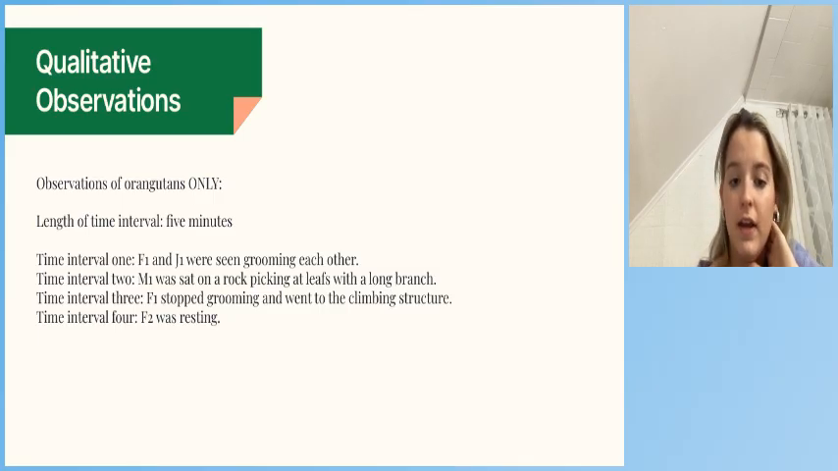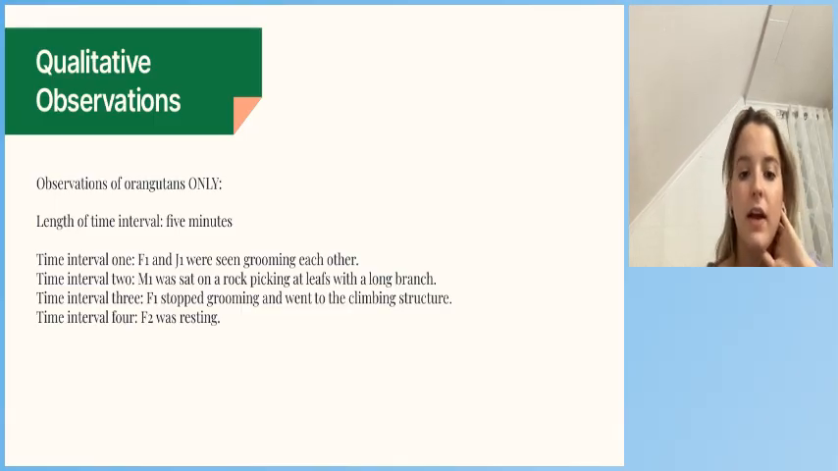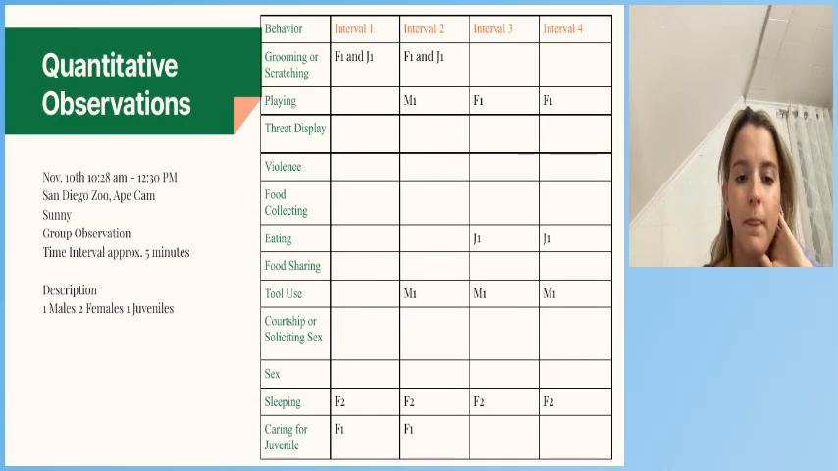Time interval 1, F1 and J1 were seen grooming each other. Time interval 2, M1 sat on a rock picking at leaves with a long branch. Time interval 3, F1 stopped grooming and went to the climbing structure. Time interval 4, F2 was resting. The quantitative observations are the same.